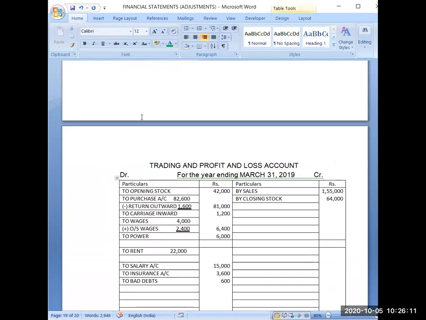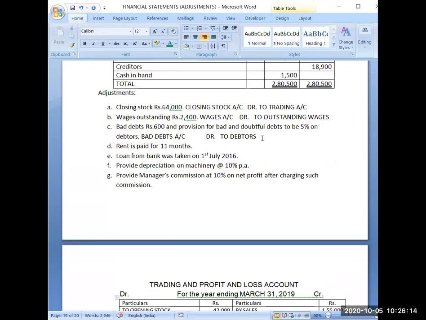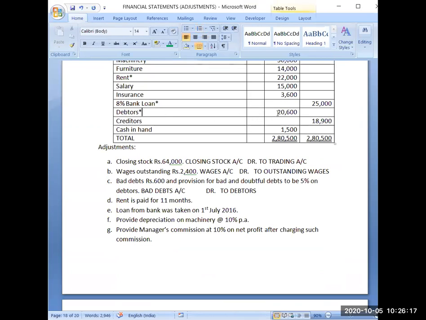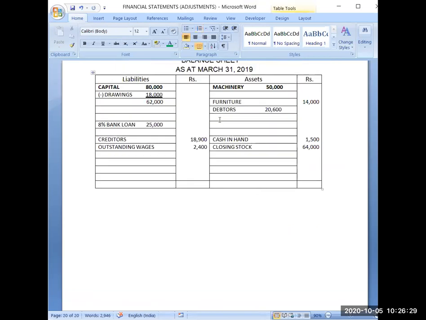And because debtors account has been credited, and debtors always have a debit balance, you can check in the trial balance, debtors are having a debit balance. Here I am crediting the debtors. So debtors will reduce by 600. So I will reduce my debtors by 600. Systematic way you have to attempt. Minus bad debts. I will reduce it by 600. So my final amount of debtors will remain now 20,000.